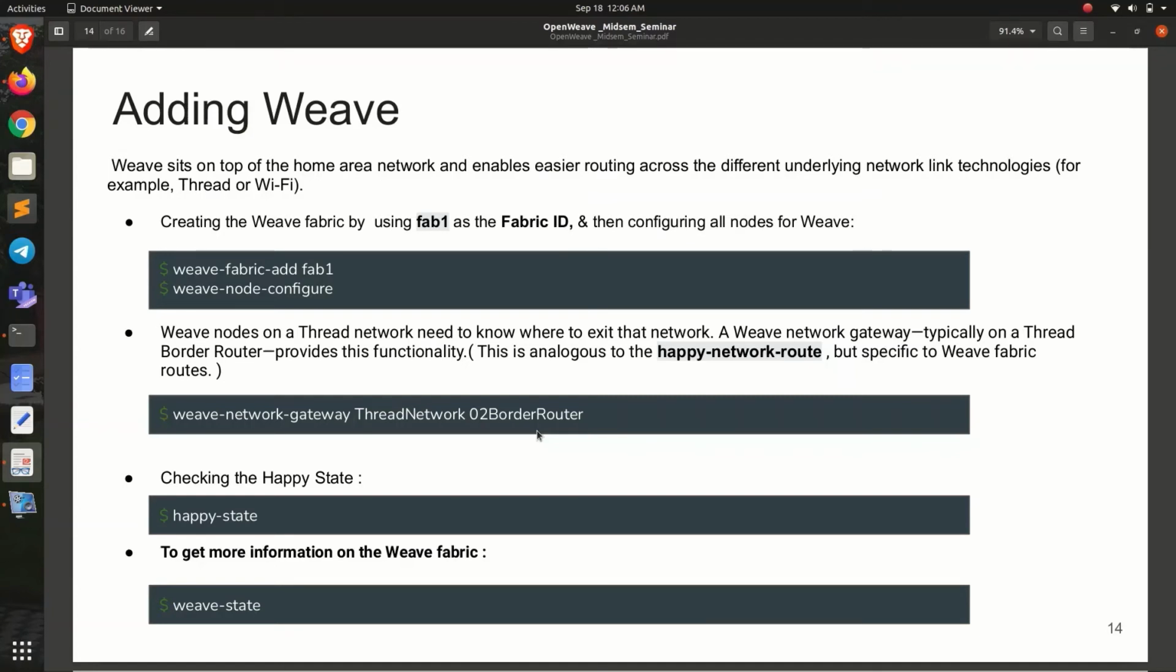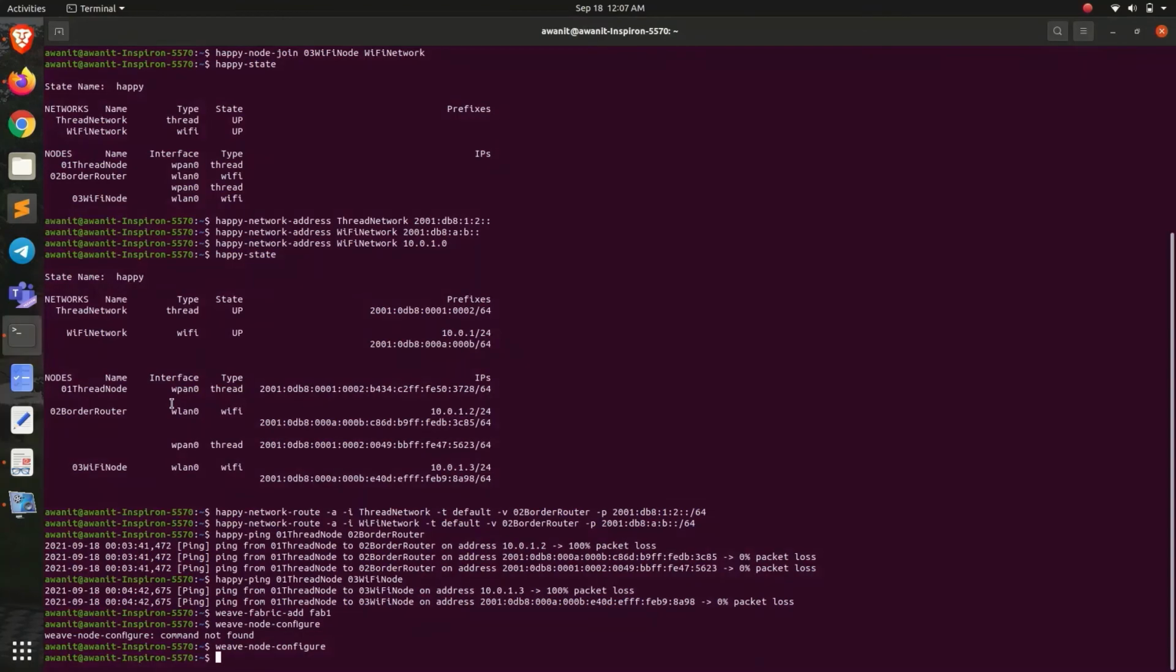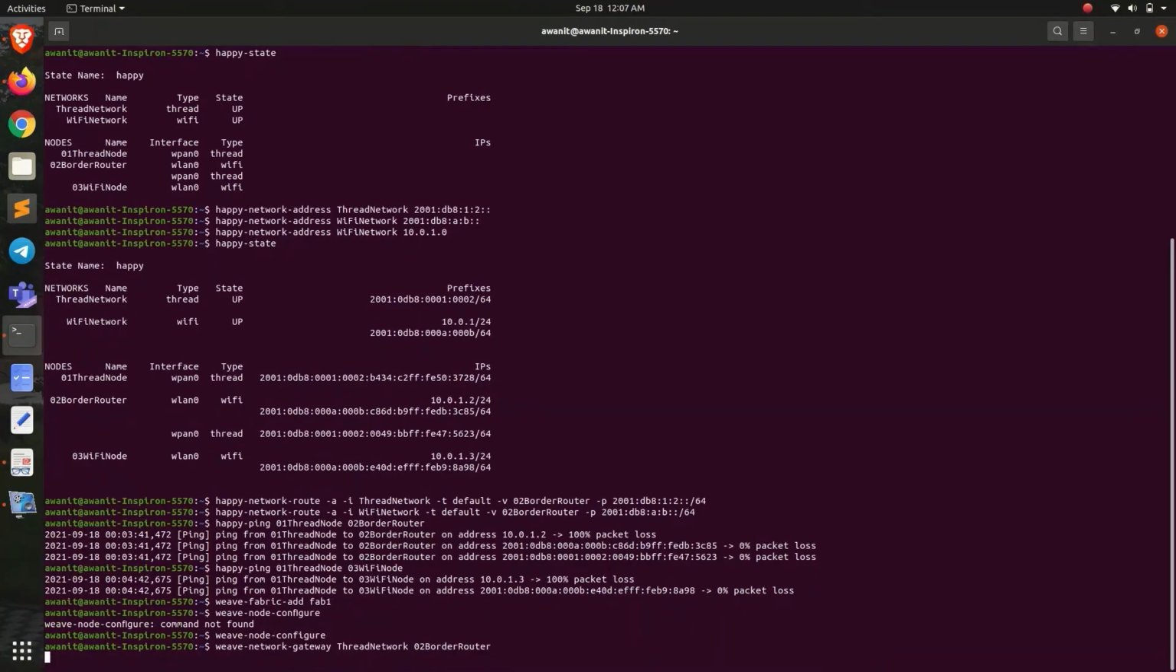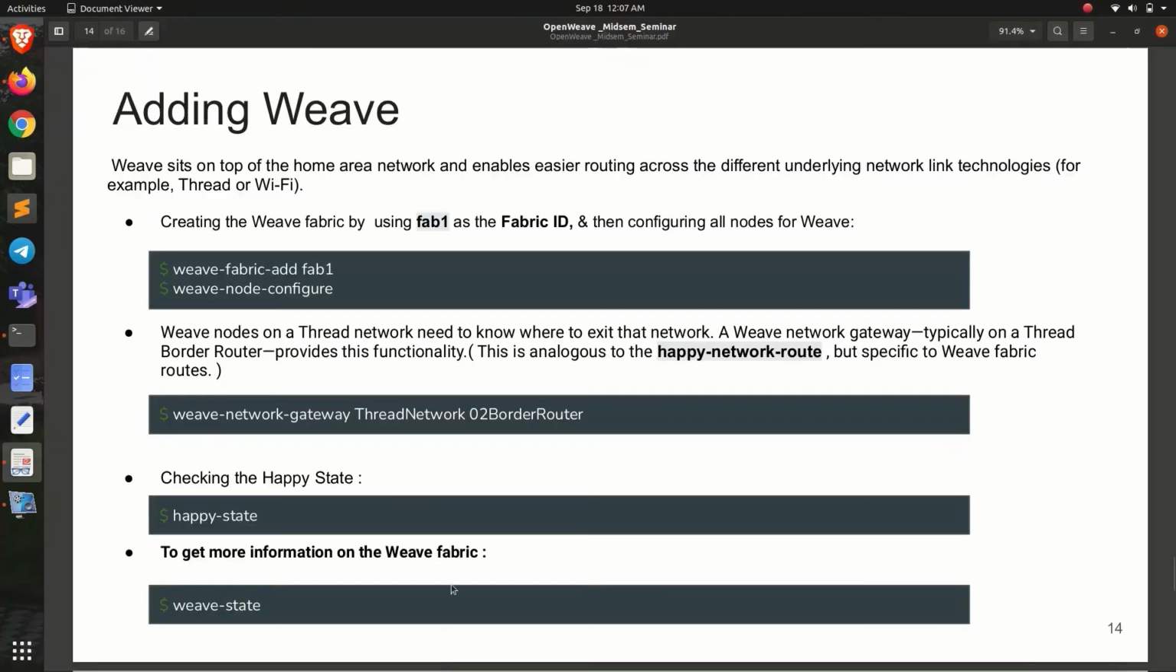So in order to make them know where to exit the network, we have to make them know what the gateway is, and the gateway is just the border router. This command, weave-network-gateway, defines the gateway for that network, and this network is the Thread network, and the gateway is obviously the border router. So now all the Weave nodes will know that the border router is our gateway to exit from the network.